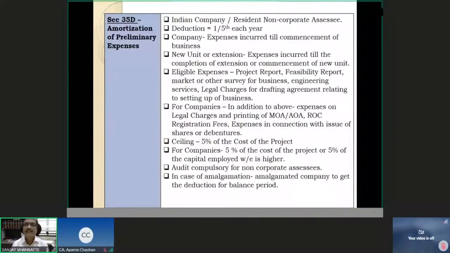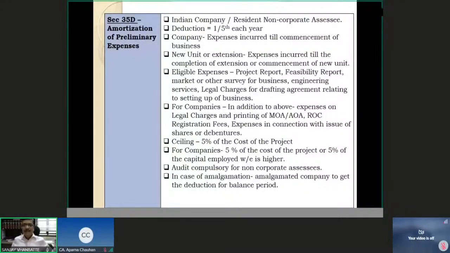But in case of companies, I am eligible for some further categories of deductions, and those are expenses on legal charges and printing of memorandum of association, MOA, articles of association, AOA, then ROC registration fee, ROC being Registrar of Companies, and expenses in connection with issue of shares or debentures. So these are the additional categories of expenses which companies are entitled to for amortization, 1/5 every year.